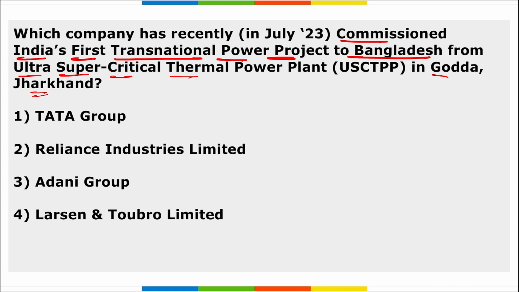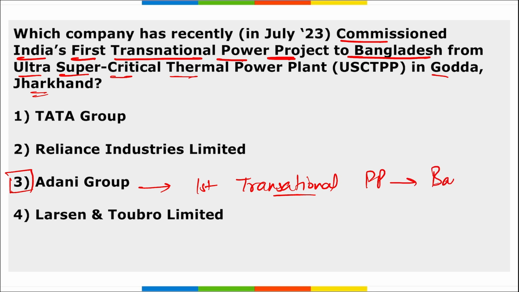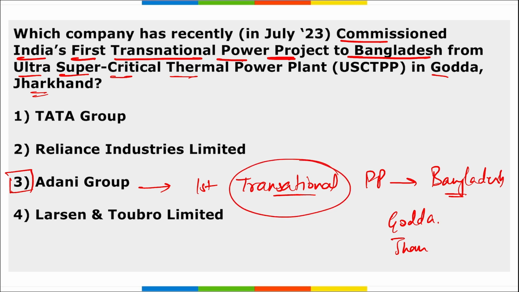Next, which company has recently commissioned India's first transactional power project to Bangladesh from the ultra supercritical thermal power plant in Godda, Jharkhand? First of all, remember, this is the Adani Group, right? They have commissioned India's first national transactional power project to which country? To Bangladesh. Correct? And it is located where? It is located in Godda in Jharkhand. This means 100% of the power that will be generated in this power project will be transferred to Bangladesh. Right? This is important. Take a note. And the group is the Adani Group.